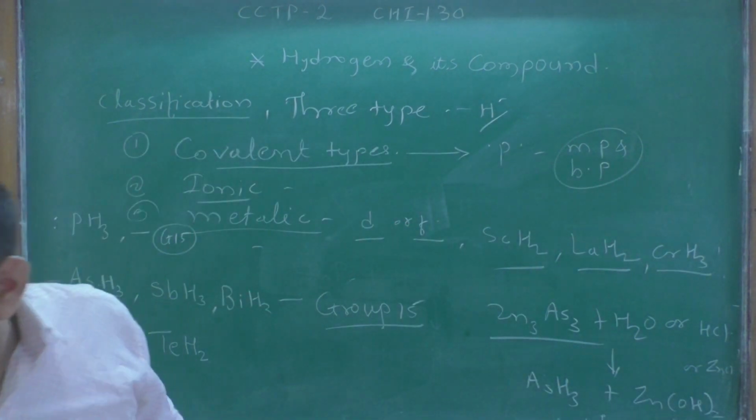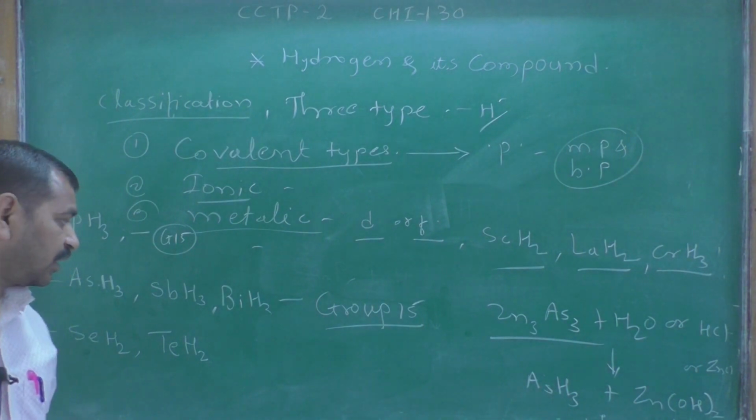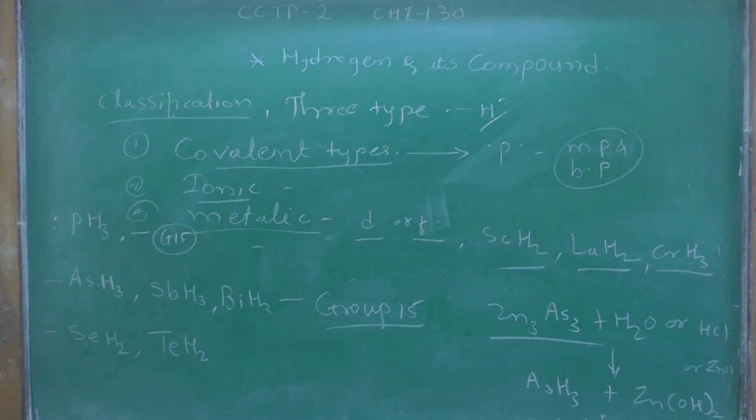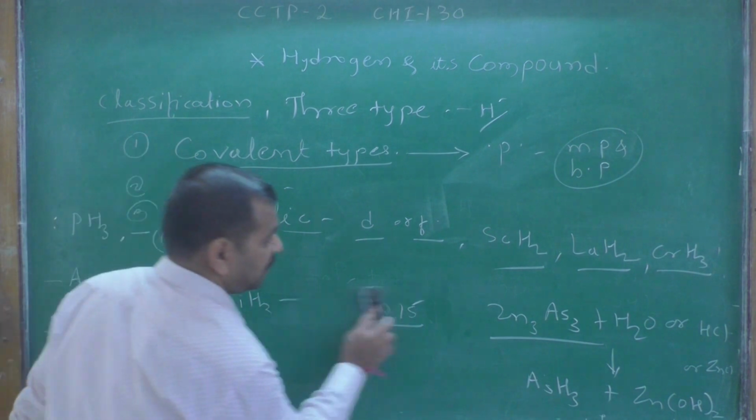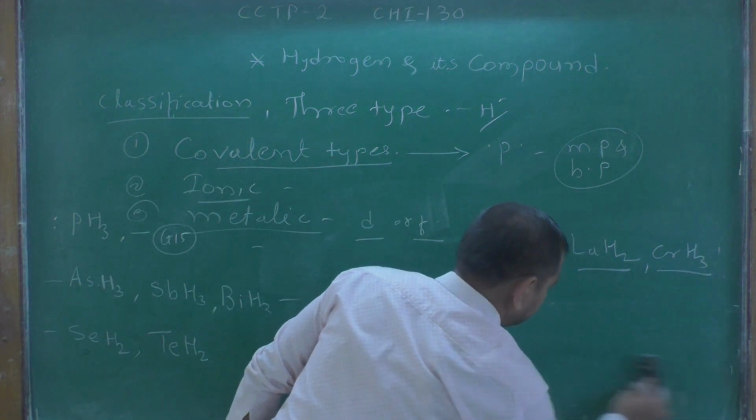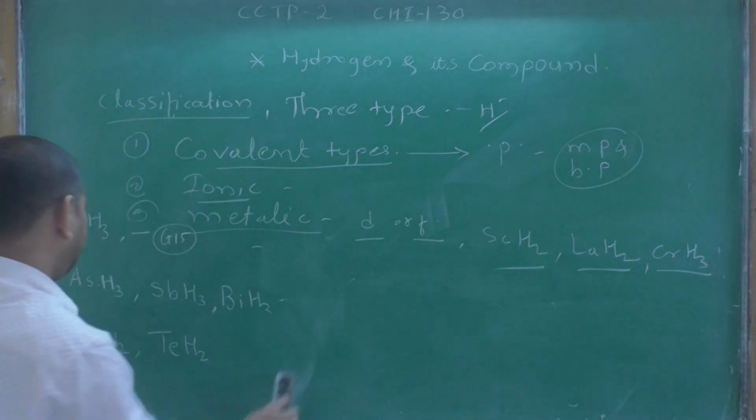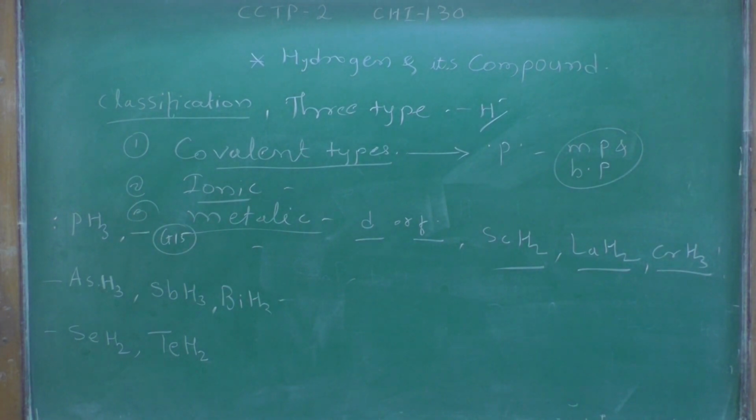Okay, so this is the preparation method of arsenic, stibine or bismuth hydride.